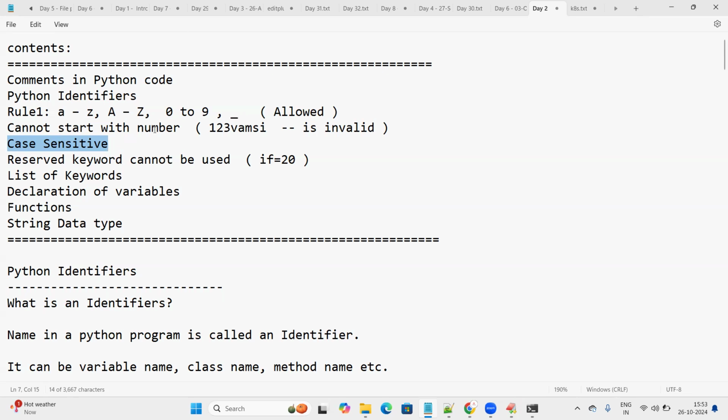We also understood that there are totally 33 reserved keywords, and we cannot use them as names. Why? Because not only if, we cannot declare anything using the reserved words. There are totally 33 keywords. We should not use any one of the keywords as a variable name. We won't accept it. Reserved keywords cannot be used for declaring variables. Definitely it will throw an error.